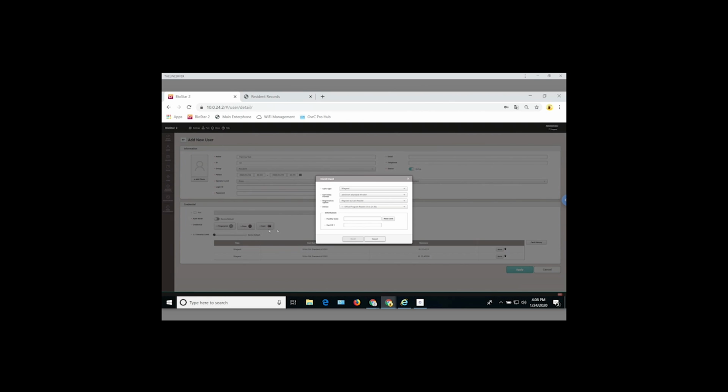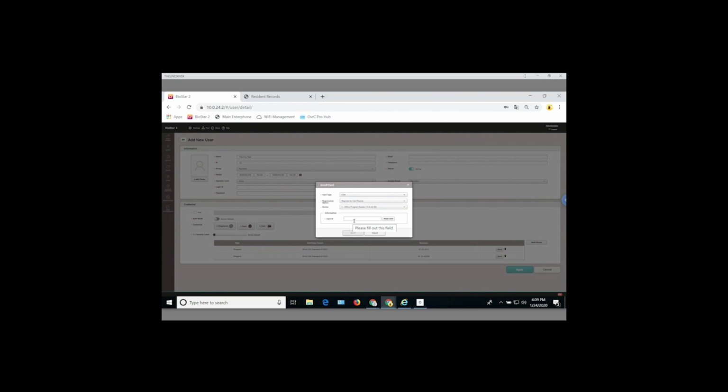Now the final card type is your swipe function cards, the ones that work on the unit doors as well as the amenity doors. Now what we're going to do is select CSN, and register by card reader. We'll make sure that the enroll device is the office program reader, and then we're going to select read card. Once you select read card, the light on the reader in the office will turn yellow. Once you see that it's yellow, go ahead and swipe the card.